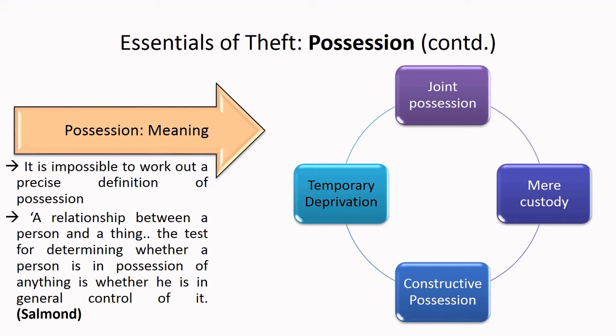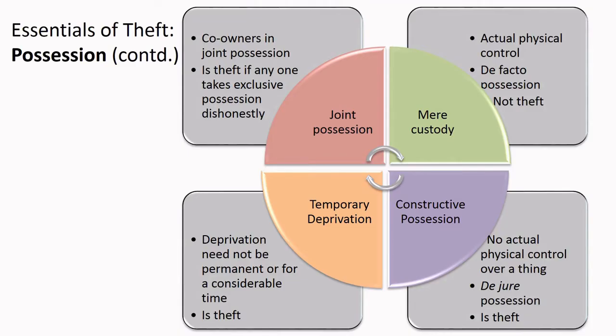There are certain concepts which are very closely associated with possession. Studying the offense of theft becomes incomplete if these concepts are not looked into properly. So now let us find out what they are and what their implications are to the offense of theft. Let us first start analyzing this example. A is hosting a dinner party at his house and his guests are using his plates, spoons, forks, etc. Now the question is, who has got the possession over the utensils?